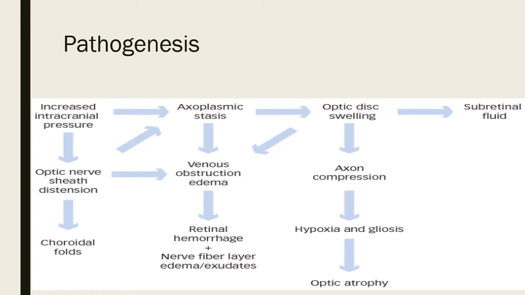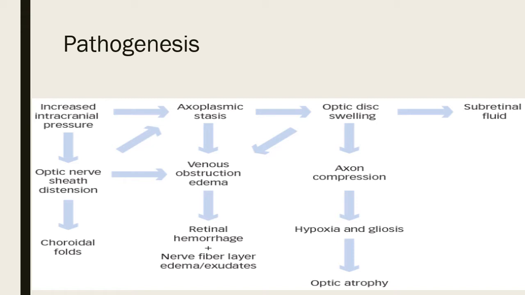This flow is orthograde when it is from the optic nerve head to the brain, and retrograde from the brain to the optic nerve head. Now when the hydrostatic pressure increases and CSF under pressure chokes the optic nerve head, this axoplasm gets stagnated. So the next change is axoplasmic stasis. This axoplasmic stasis leads to optic disc swelling, and this optic disc swelling also percolates into the subretinal fluid, leading to subretinal fluid accumulation.